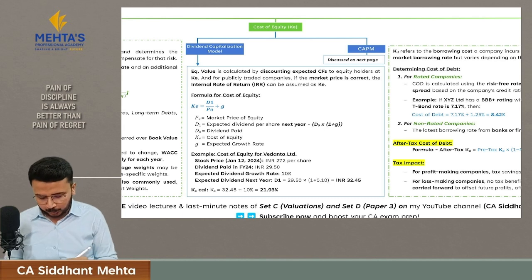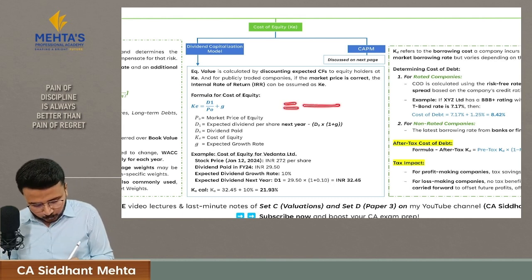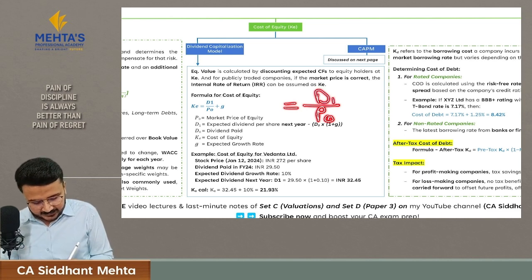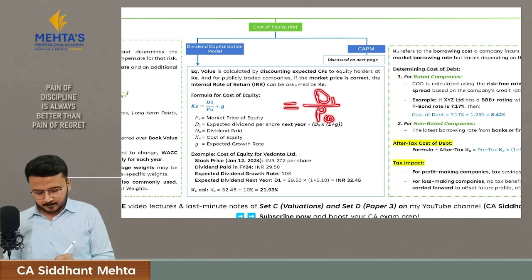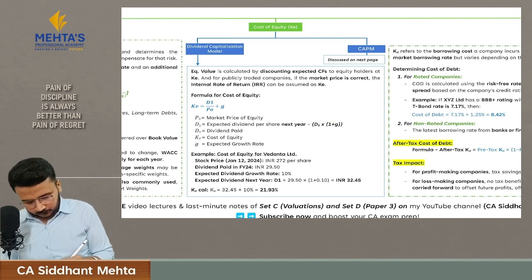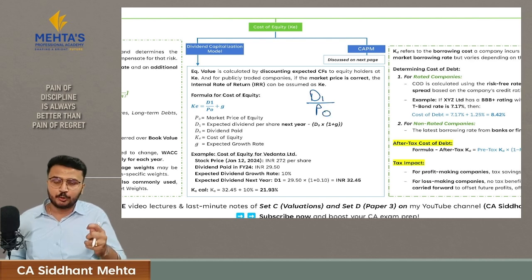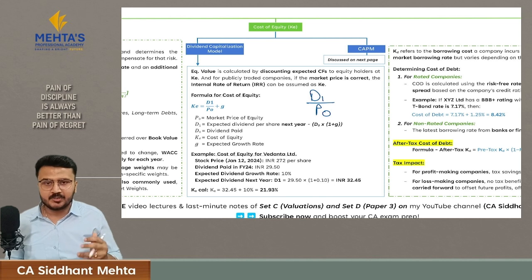So it gives you the formula: if you invest in the company now, P0 is the current price of the share, and you will get a dividend next year, that is D1. Here D1 means the dividend you are going to get next year, and P0 means the price you are going to invest now.